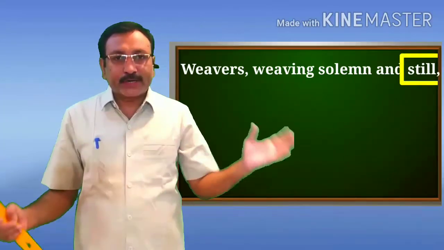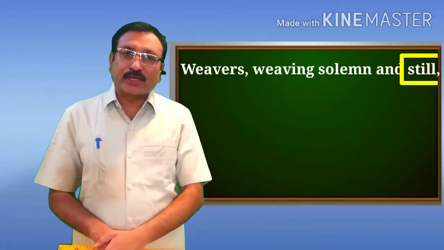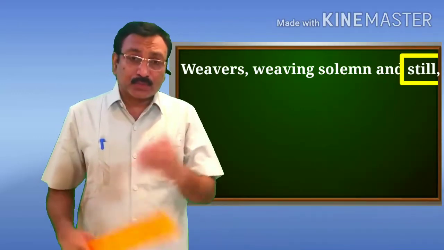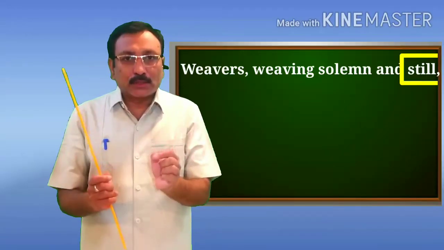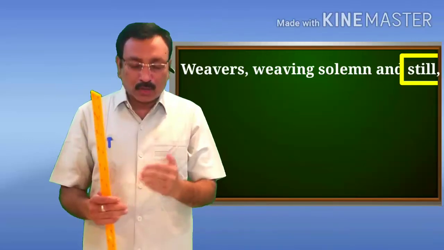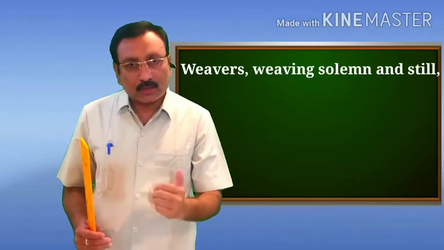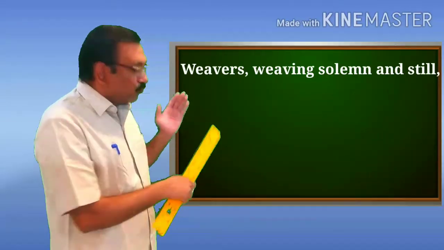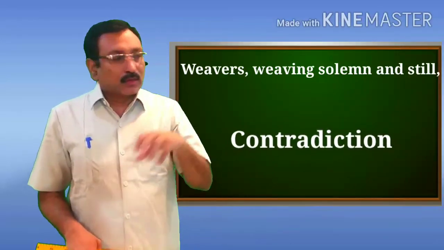creates contradiction, and therefore this line is an example of the figure of speech paradox, because the weavers are involved in the activity of weaving the fabric, so they cannot be still. The activity of weaving is going on, yet we have the word still in that line, and therefore it creates contradiction in this line.